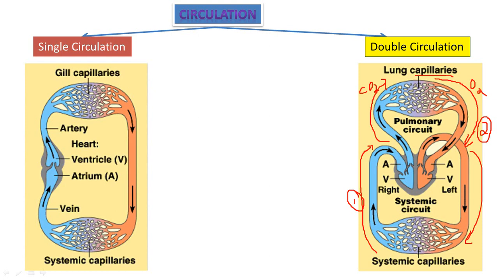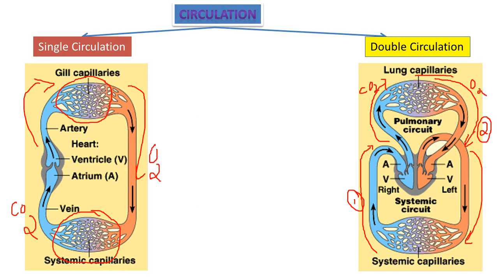Single circulation takes place in fish. So you can see the gill capillaries. Gills are present in the fish. Systemic capillaries are the capillaries where veins and arteries meet together. The deoxygenated blood is passed from the veins to the heart, and the heart passes the deoxygenated blood to the gills, and from the gills oxygenated blood is passed to all parts of the body.